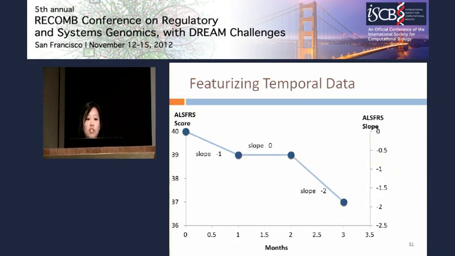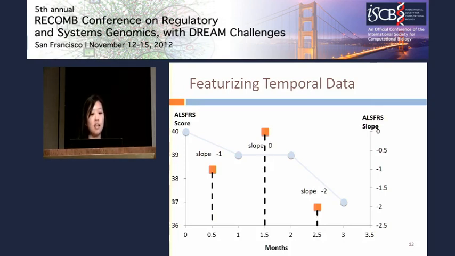We can further compute pairwise slopes on the same data. So for example, here our first pairwise slope data point is -1, and that's between the first score data point of 40 and the second data point of 39, and that becomes a new data set entirely from which we can extract the same statistics. Here I'm just plotting it on the secondary axis. And we associated each of these pairwise slope data points with the midpoint date relative to the two endpoint dates.